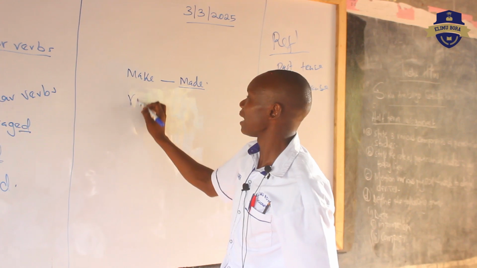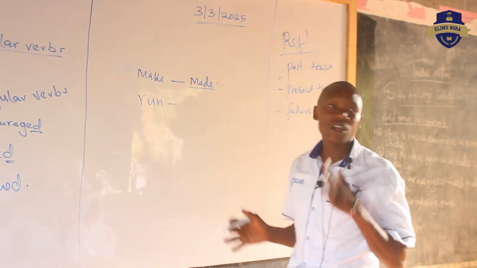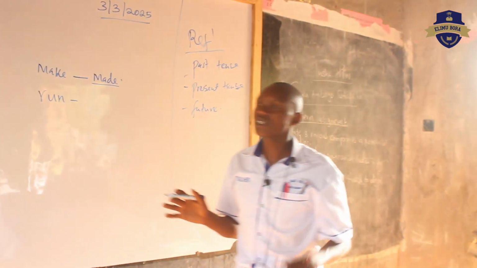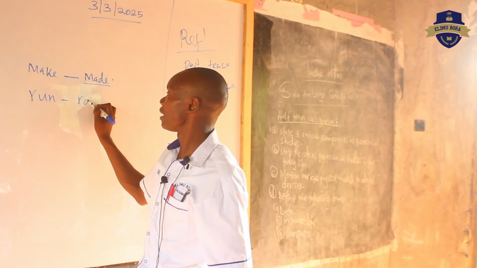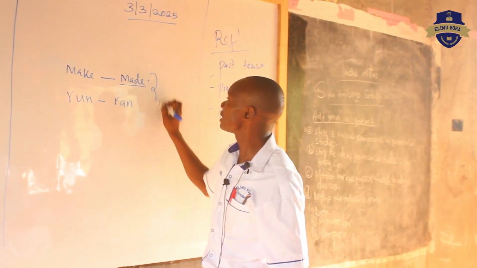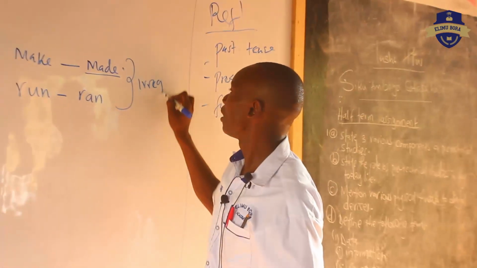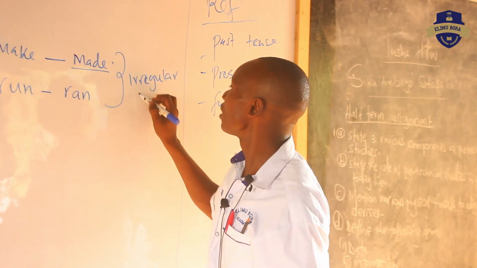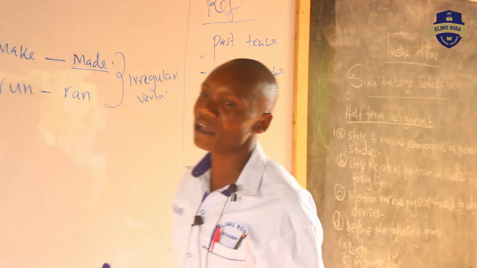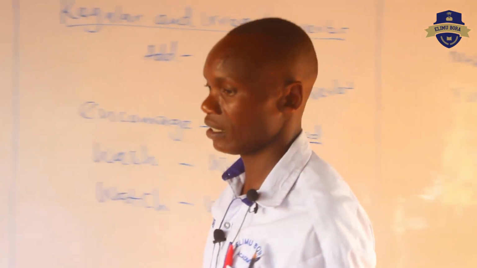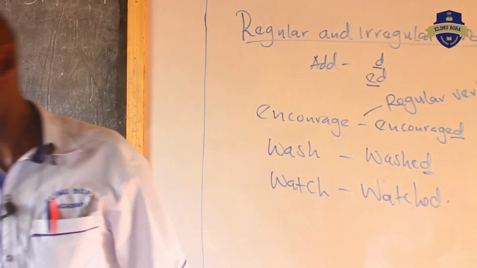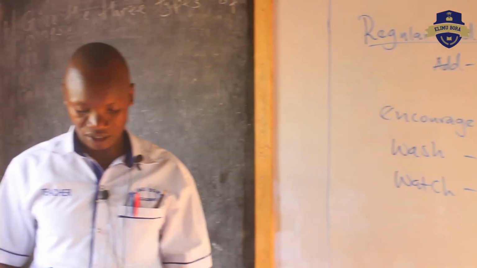We have got the word run. When you are running. Are we together? So the past tense of the word run is ran. So all these are called irregular verbs. And we've said that verbs are doing words. Verbs are doing words.